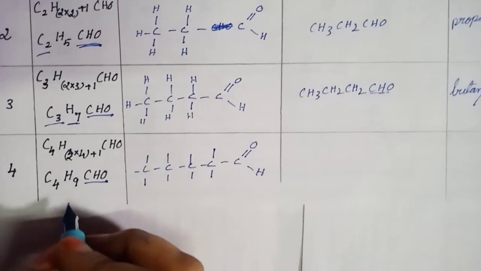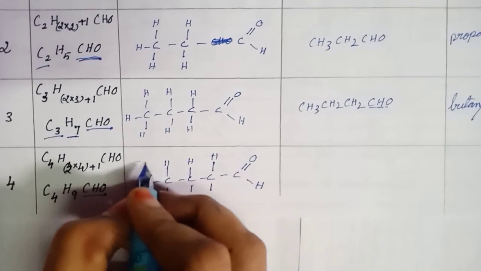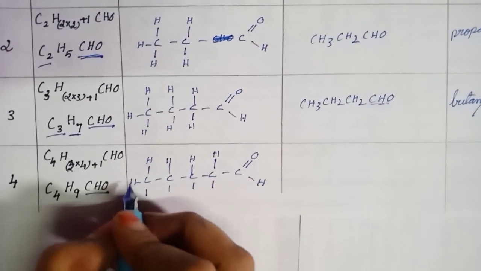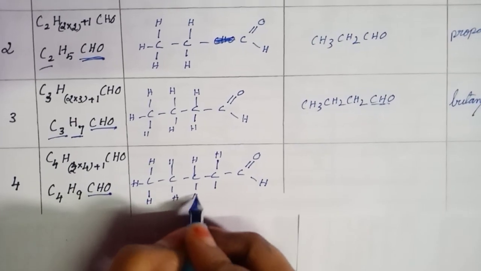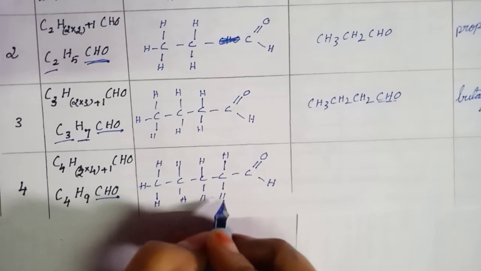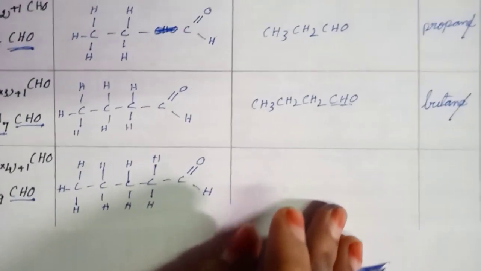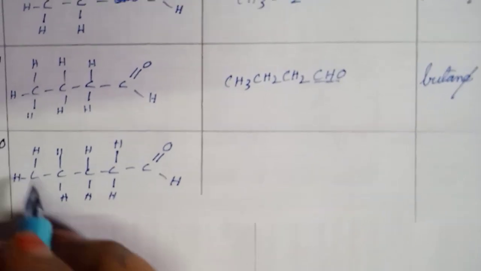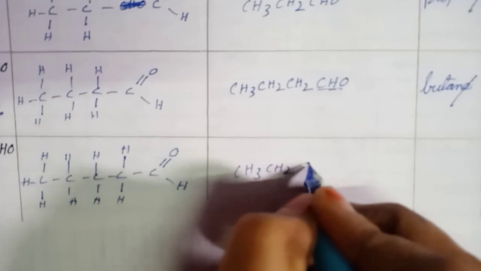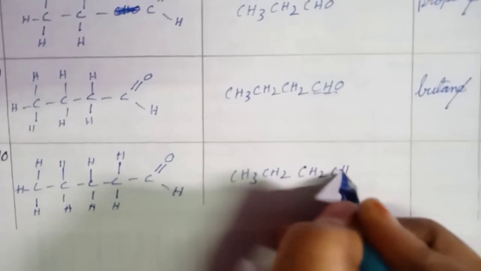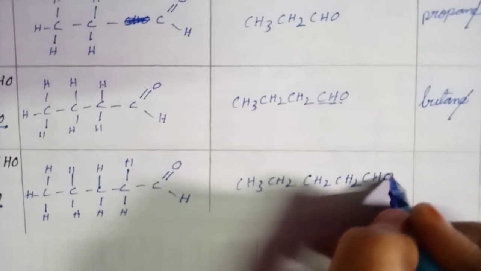The place for hydrogen: 9 hydrogens are there. Next, the condensed form: CH3, CH2, CH2, CH2, and the condensed form for the functional group is CHO.